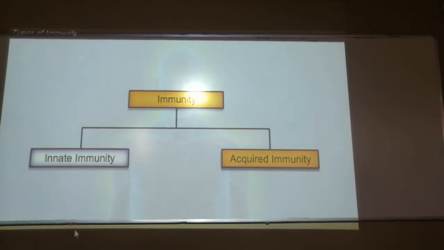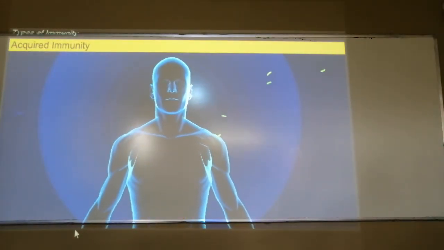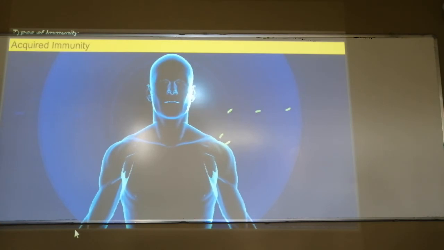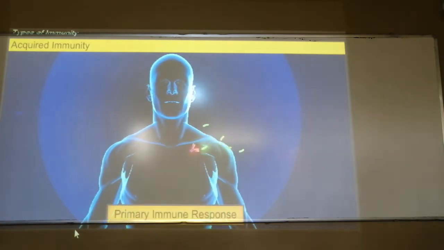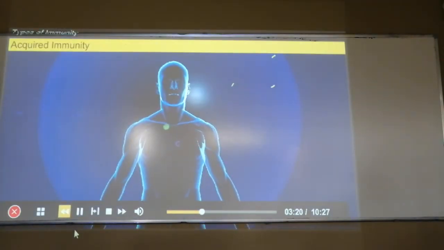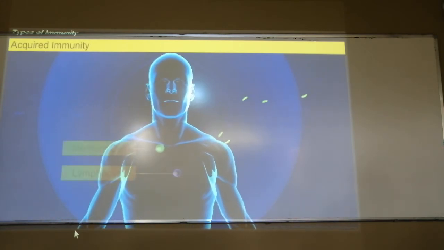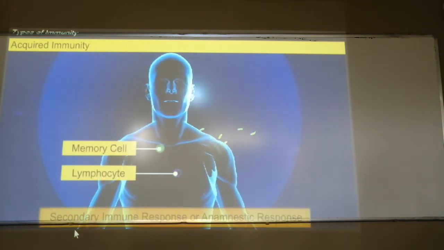Next is the acquired immunity. This is also a part of immunity, and it develops during the growth of an organism. So this is different from the innate, because it develops day by day. In acquired immunity, we have the primary immune response. Just remember it this way: it is how the infection occurs the very first time it happens to you.